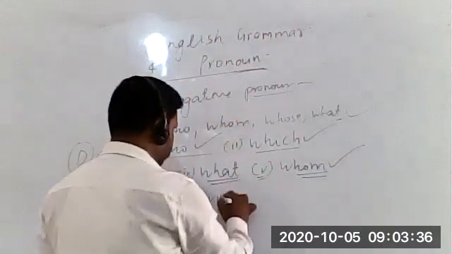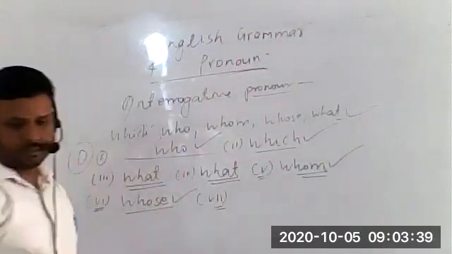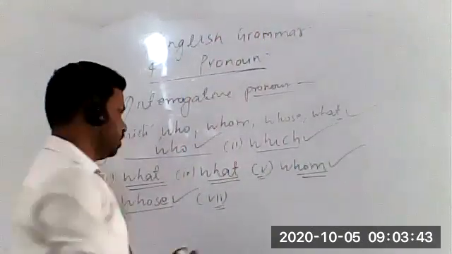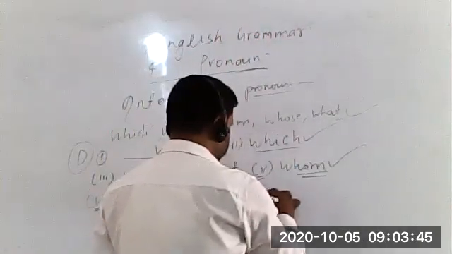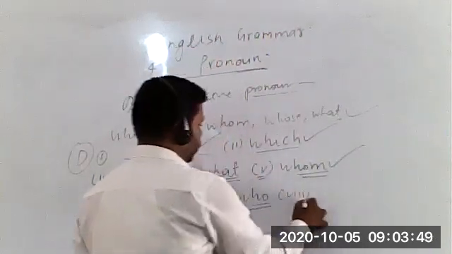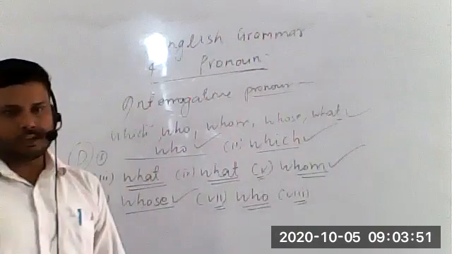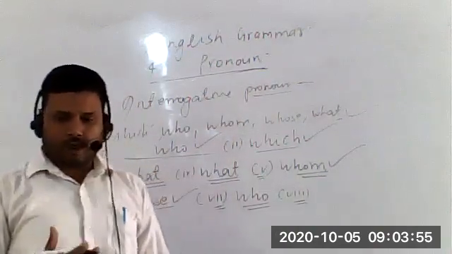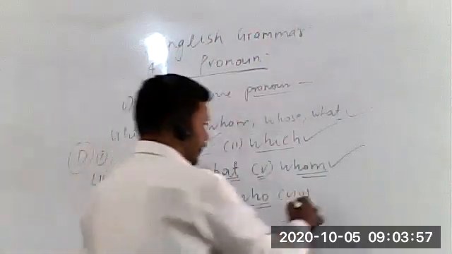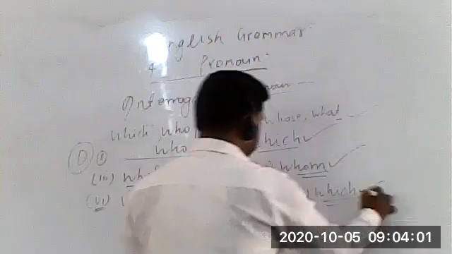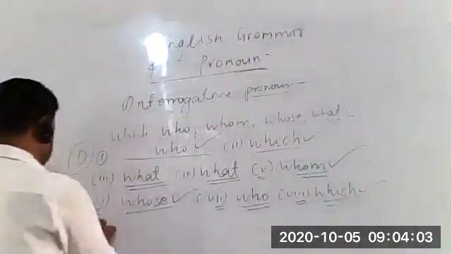Let's talk about the seventh sentence. Who was shouting in the room? Yes, right. Who was shouting in the room? Let's talk about the eighth sentence. Which of these toys is yours? Again, we will use which. Yes, right. Which of these toys is yours?